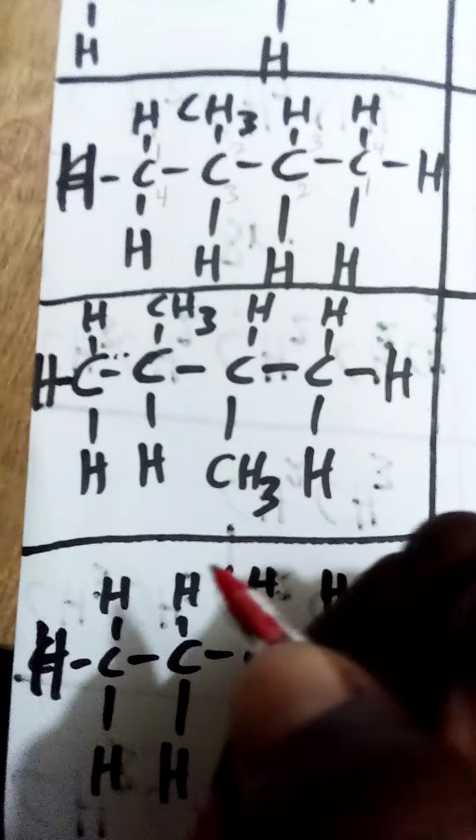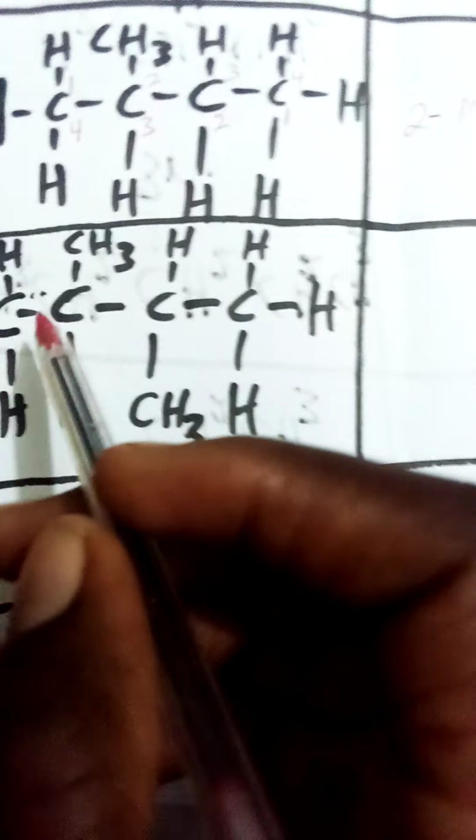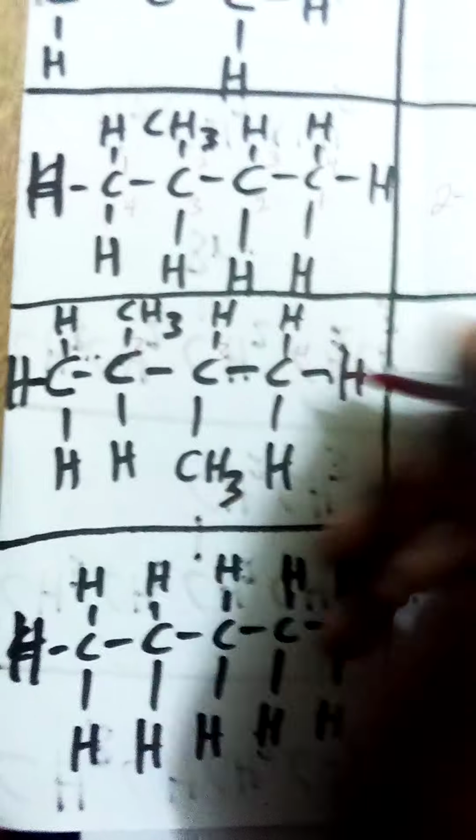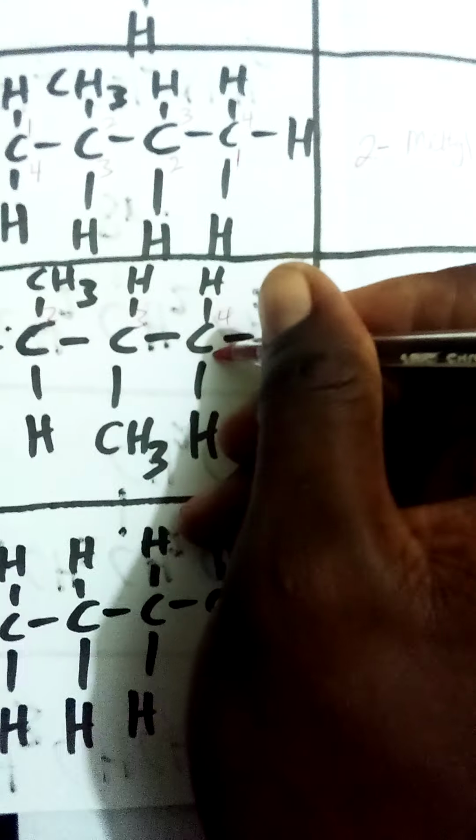Very important. Now let's go to this one. We have this very nice one here. How many carbons are here? Let's number it: 1, 2, 3, 4. Still 4, as in this one. Let's come back here: 1, 2, 3, 4. It's also single bonds, so it means that it is still butane here. We have butane present here.